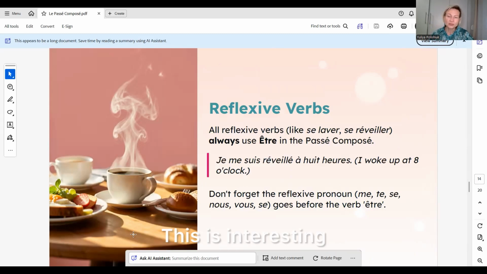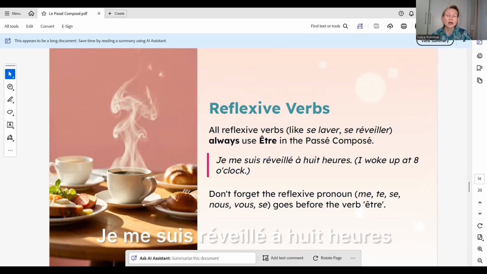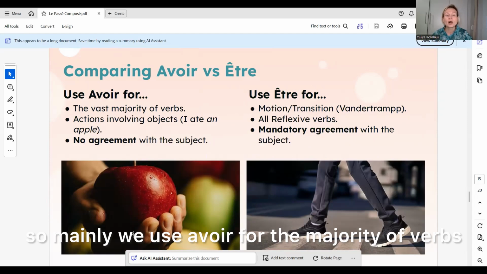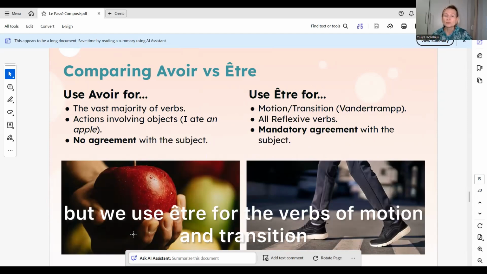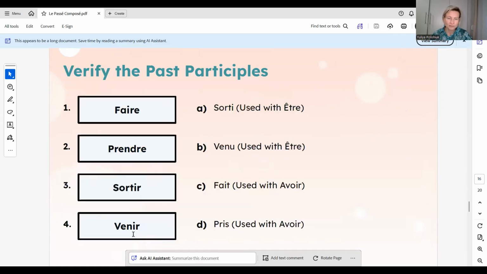Reflexive verbs. This is interesting. Reflexive verbs like se laver, to wash myself, se réveiller, to wake up, always use être in the passé composé. Je me suis réveillée à 8 heures. I woke up at 8 o'clock. So mainly we use avoir for the majority of verbs, but we use être for the verbs of motion and transition and for all reflexive verbs.